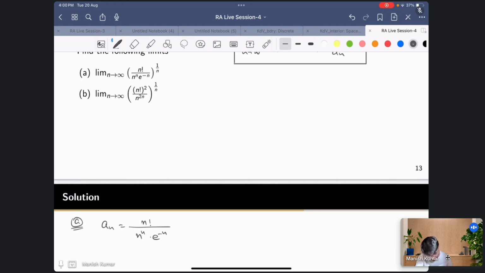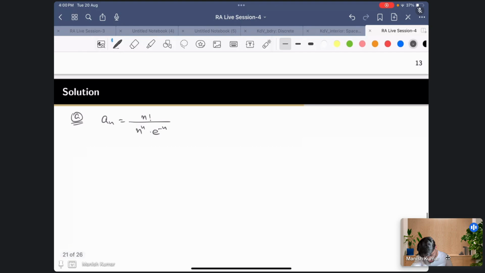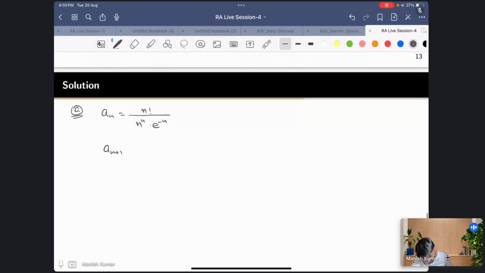Now let us look at the ratio a_(n+1) upon a_n. So we have (n+1) factorial, (n+1) raised to the power n+1, and then e to the minus (n+1). In a_n we have n factorial, so we divide by it: n raised to the power n, e raised to the power minus n, and n factorial.